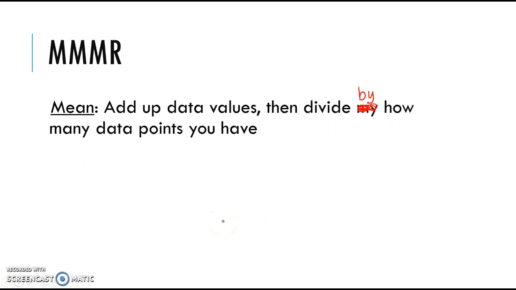And before we get into any questions there, I'm actually going to go over the mean, the median, the mode, and the range and how we get there. So first, we have the mean. And in order to calculate mean, you need to add up all the data values, and then you divide by how many data points you have. So you add them up, find the sum, and then divide by how many data points you have.